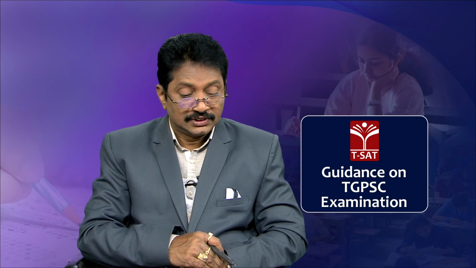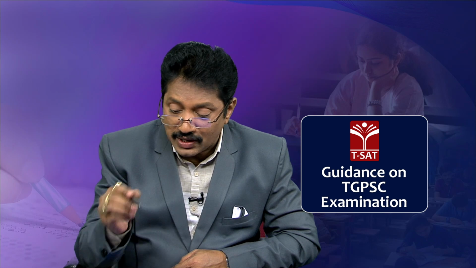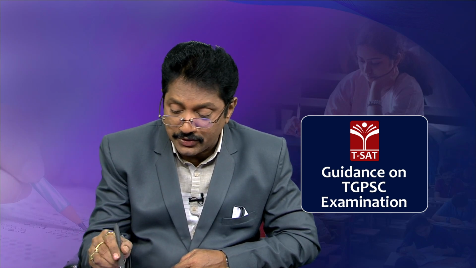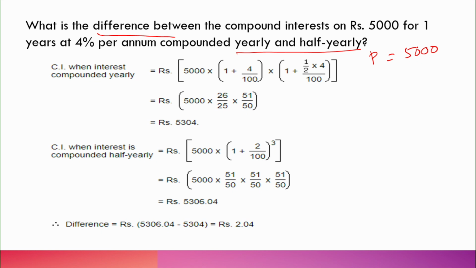Okay. When the compound interest is calculated yearly for this situation, what is the amount here? The principal amount will be 5,000, correct, and the rate of interest will be calculated per annum. If you calculate yearly, then it is 4%, there is no change, correct.